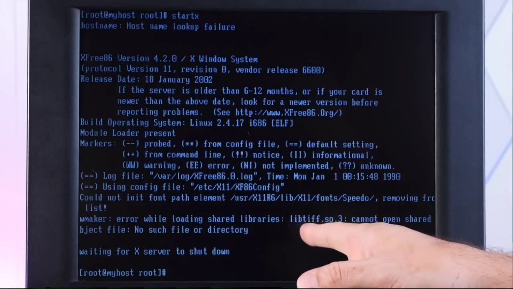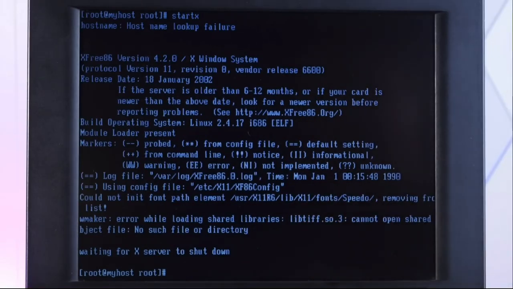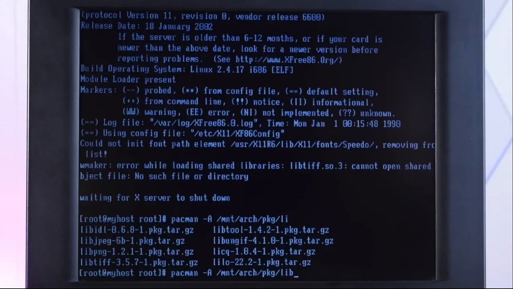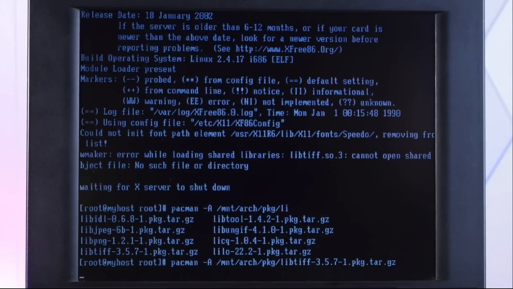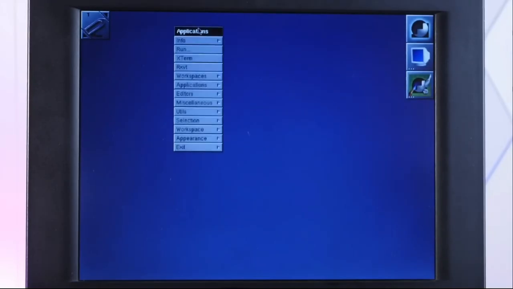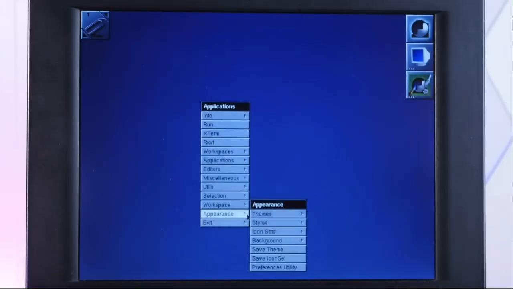Oh no, we need to install more stuff. We're missing dependencies, and I don't know how to install dependencies correctly. Let's do pacman -A libtiff. Okay. Doing dependencies manually. Hey! Oh, it's glorious. Look at it. It is Window Maker in all of its wondrous glory in Arch Linux 0.1. Oh, we did it. We did it.